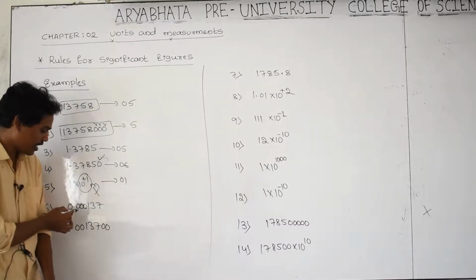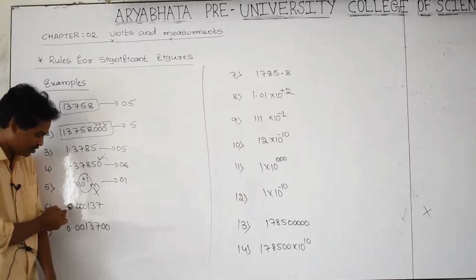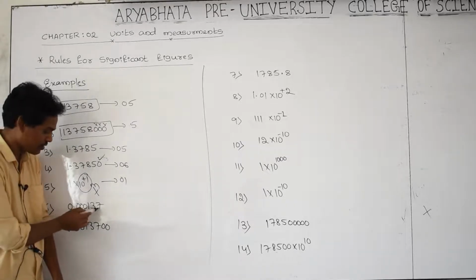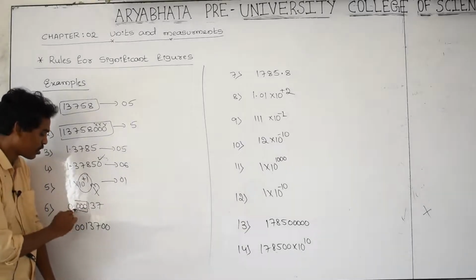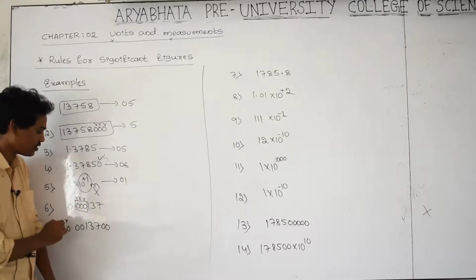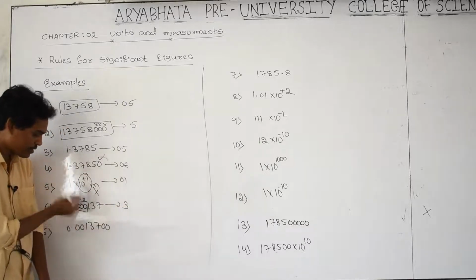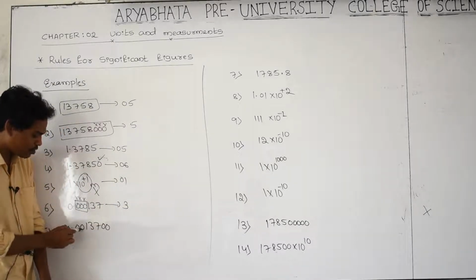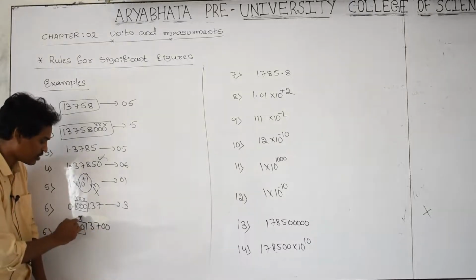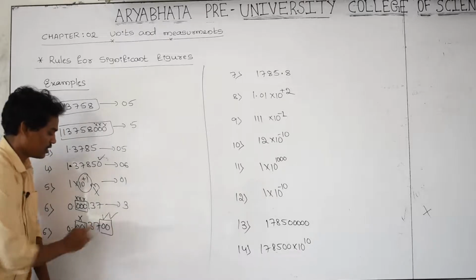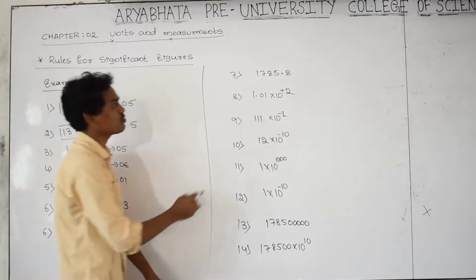And here I told you, that is the fourth rule. Here if the value is lesser than 1, 0.000137, this number is less than 1. If the number is less than 1, the starting zeros are non-significant, then the remaining are significant. 1, 2, 3. Answer is 3. And here the same example I have taken: 0.0013700, the number is lesser than 1. Starting zeros don't consider, but final zeros you have to consider. Then how many significant? 1, 2, 3, 4, 5. Answer is 5.